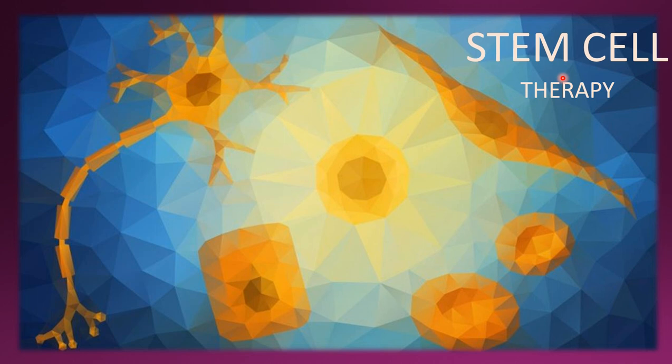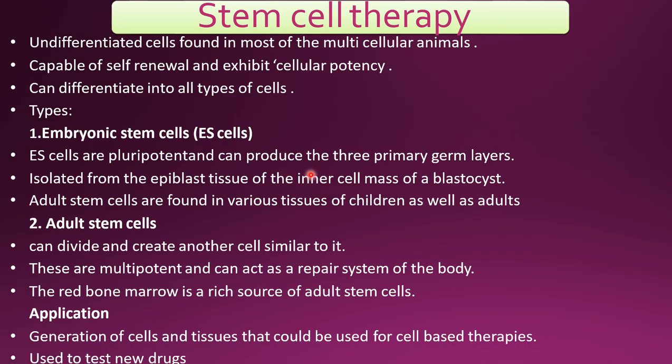Right now, stem cells are very important for the future of medicine. In future medical therapy, for the treatment of various genetic diseases and more, these stem cells are very useful. What are stem cells? I said undifferentiated cells. They are not differentiated into nerve cells or blood cells. They are found in most multicellular animals like human beings, because we are using stem cell therapy for the treatment of human beings.